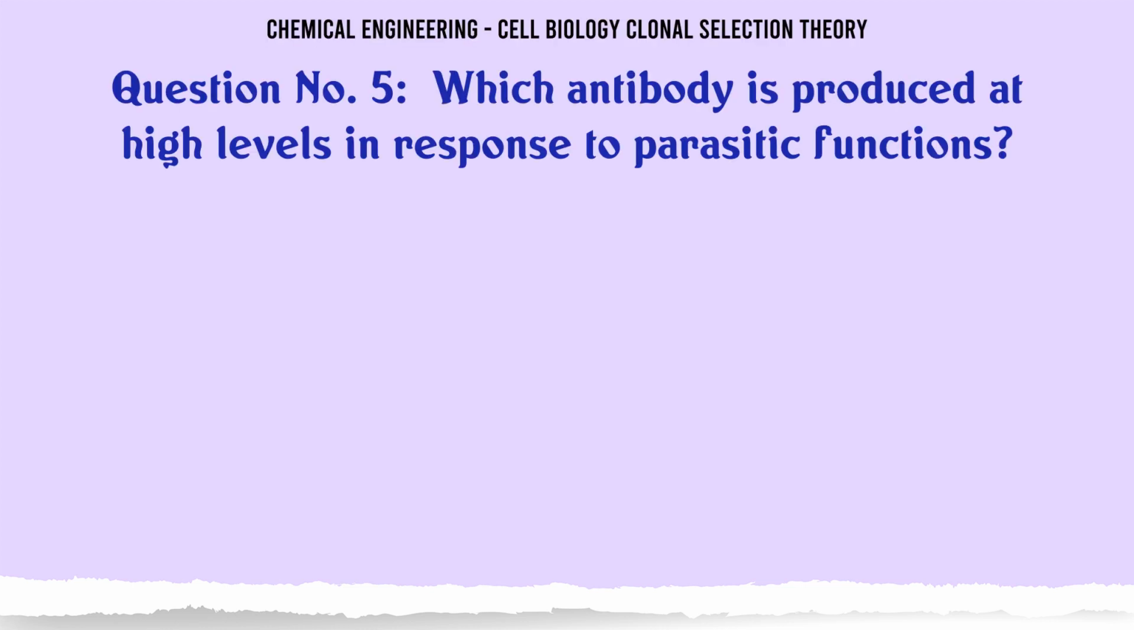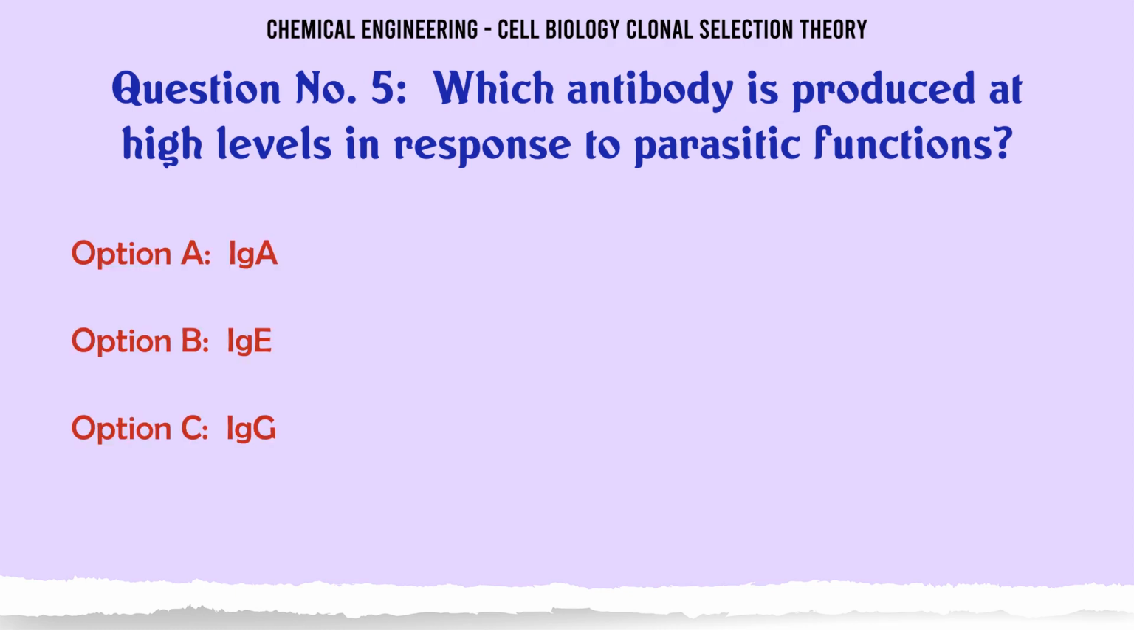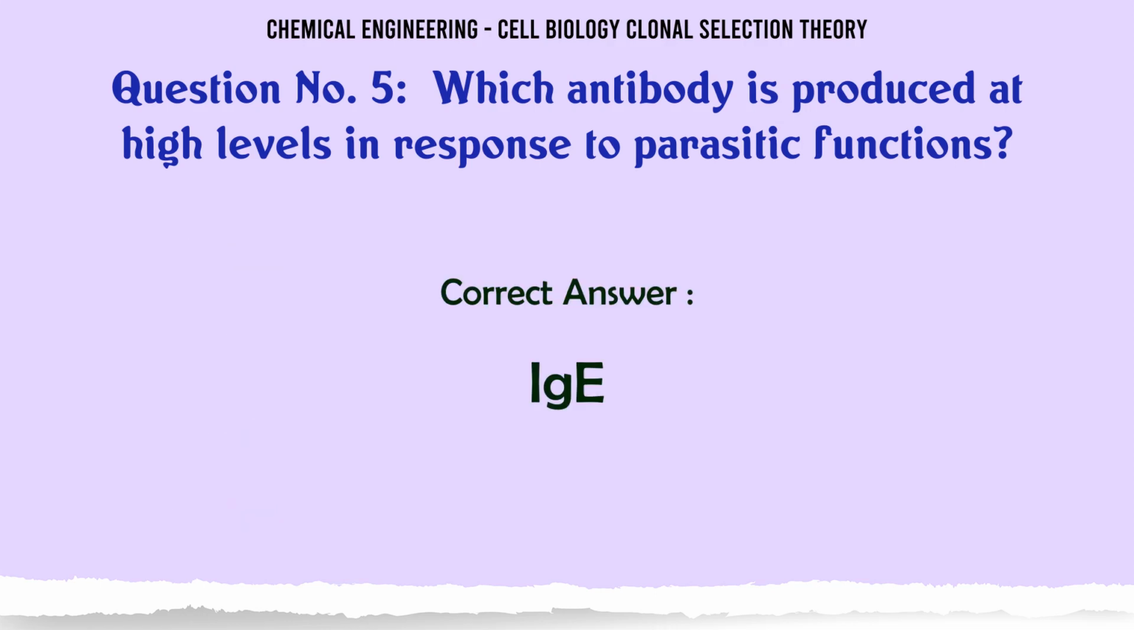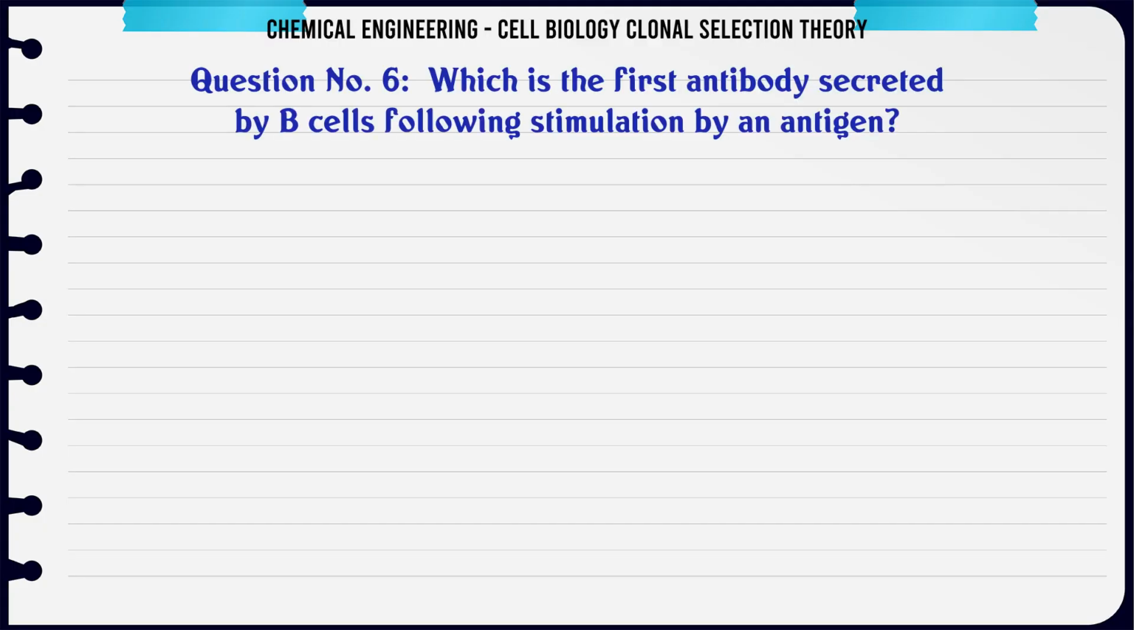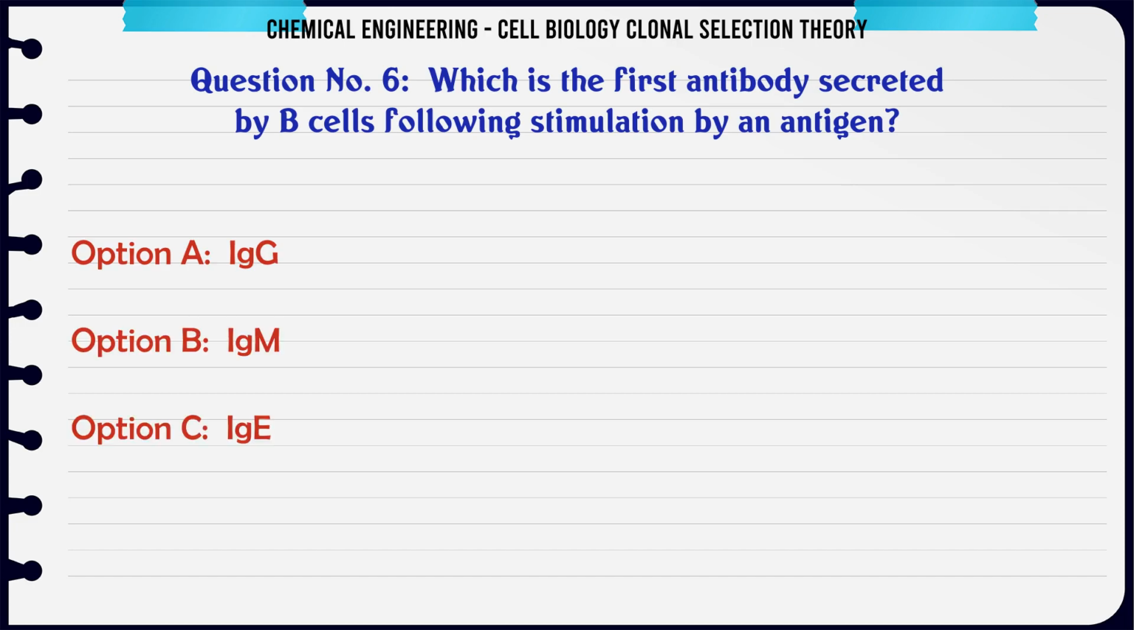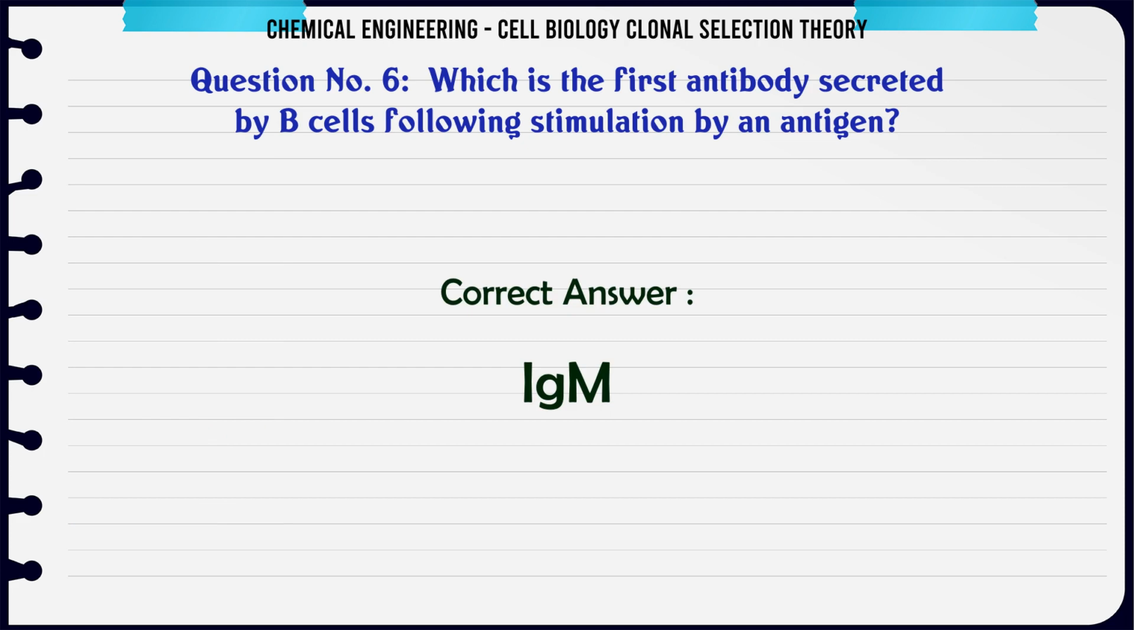Which antibody is produced at high levels in response to parasitic infections? A. B. C. D. The correct answer is A. Which is the first antibody secreted by B cells following stimulation by an antigen? A. B. C. D. The correct answer is M.